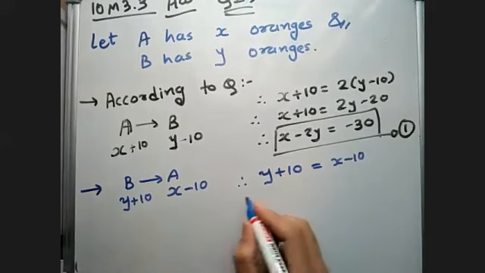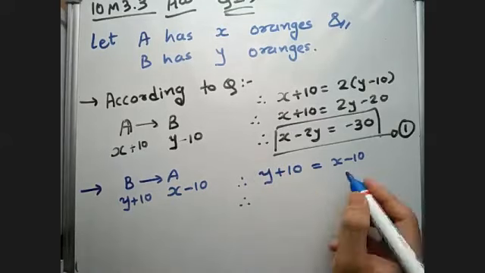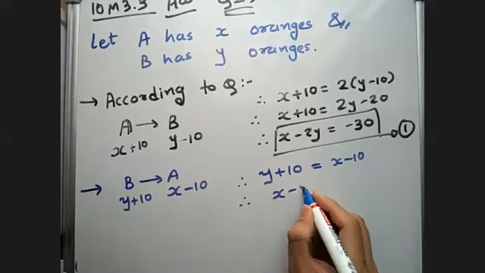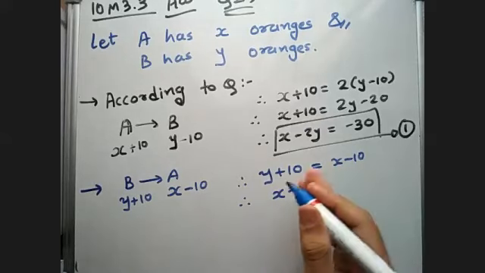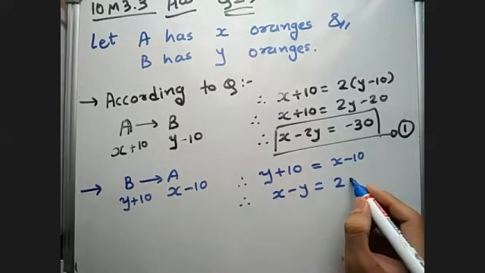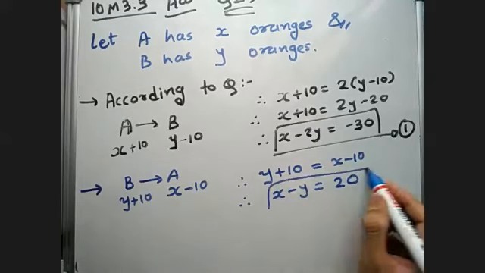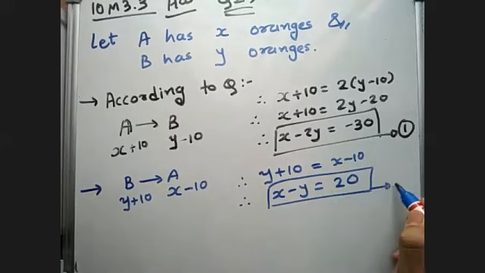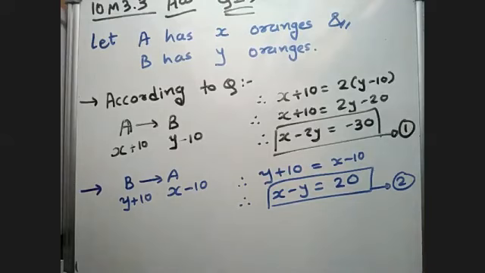So therefore, if Y will go to that side, it will become X minus Y, and minus 10 will come this side, plus 10. 10 plus 10 will be 20. So X minus Y is equal to 20. This is my equation number 2. Now if you got both the equations, then you can solve them. Anyone is having any doubt till here?